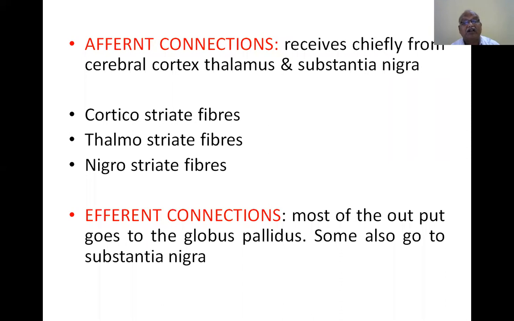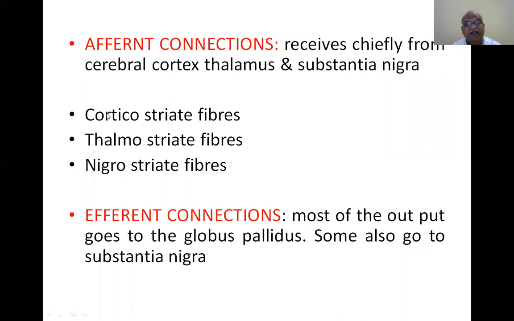So from the cortex to the corpus striatum, the fibers are corticostriate fibers. From the thalamus to the corpus striatum, thalamostriate fibers. From the substantia nigra to the corpus striatum, nigrostriate fibers. The first part is the one from which fibers are coming, and the corpus striatum is the last part, where the fibers arrive. They come from the periphery.